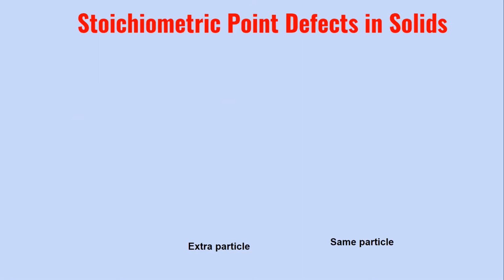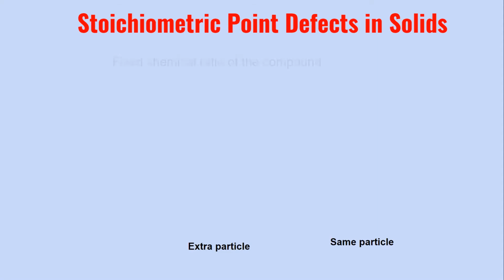So, we begin with the stoichiometric point defects. Now, what do you mean by the stoichiometric point defect? Now, stoichiometry is nothing but the fixed ratio in which the elements are present in a particular compound. So, when you write down the chemical formula, we know that the chemical formula shows us the fixed ratio of the atoms or the cations and anions that are present in the molecule of the compound. So as long as the stoichiometry remains unchanged, in spite of the defect that is arising in the crystalline solid, it will be called as a stoichiometric point defect.